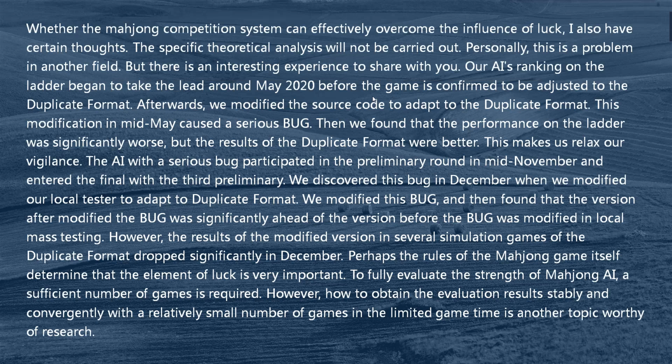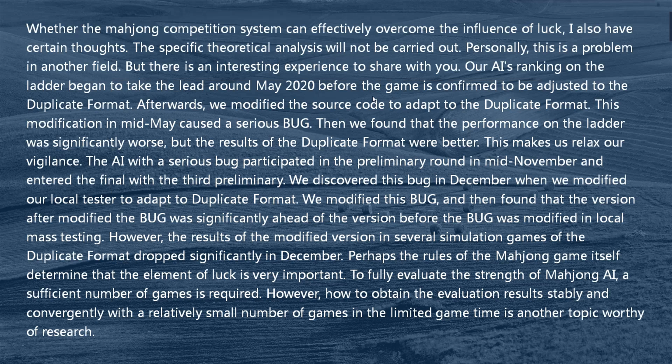This made us relax our vigilance. The AI with a serious bug participated in the preliminary round in mid-November and entered the final as the third in the preliminary. We discovered this bug in December when we modified our local tester to adapt to the duplicate format.